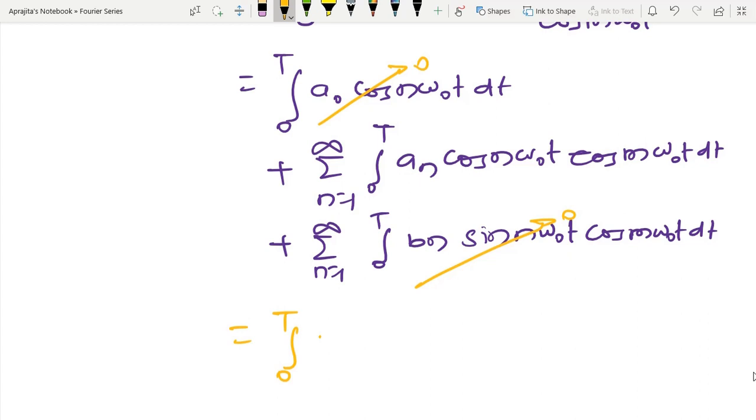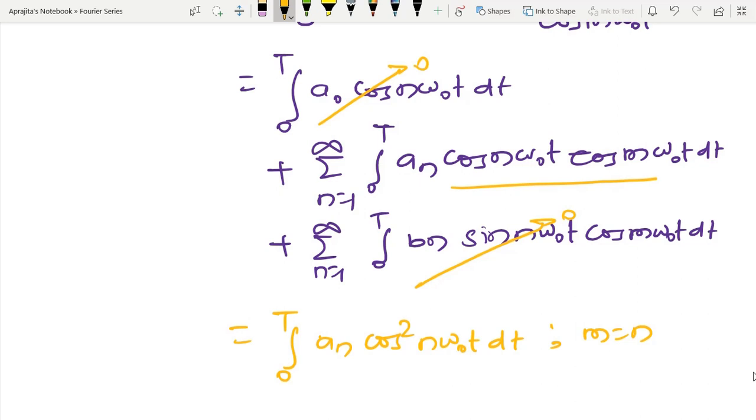I have 0 to T, and after that I am opening n equal to 1 to infinity. After opening this, I have one condition, that is m equal to n. So basically I have to just consider an, and here I have cos square n omega 0 t dt. I am assuming m equal to n, otherwise everywhere this integral equals 0.